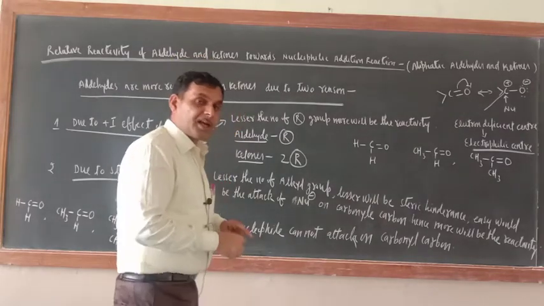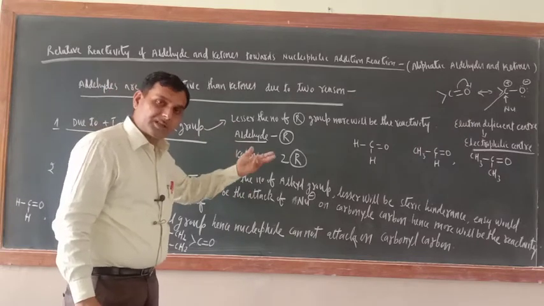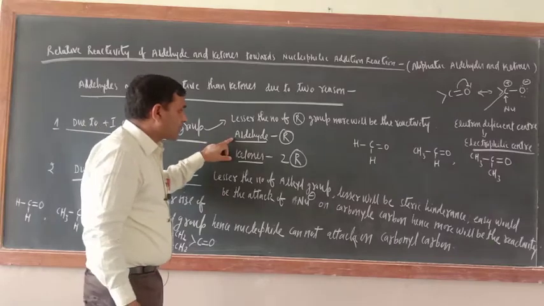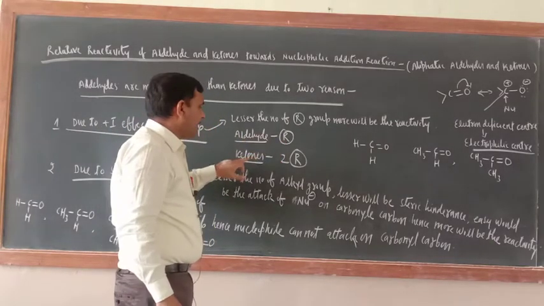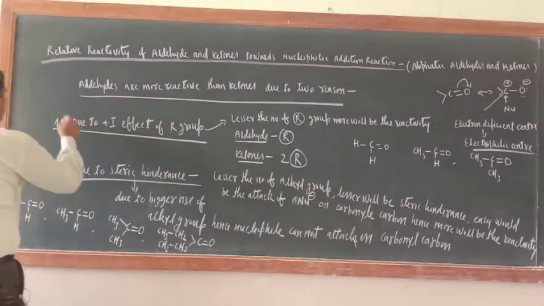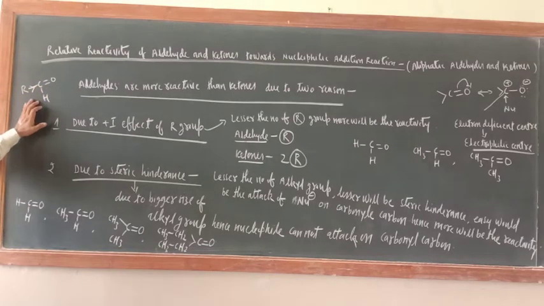Aldehyde is more reactive than ketone towards the nucleophilic addition reaction because in aldehyde there is only one alkyl group, and in ketone there are two. So just see here, aldehyde: R C double bond O H. Only one alkyl group will increase the electron density at the carbonyl carbon due to the plus I effect.